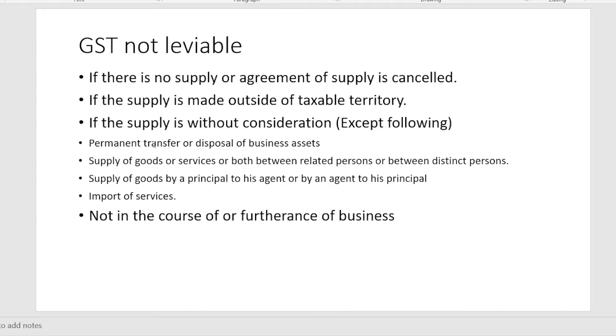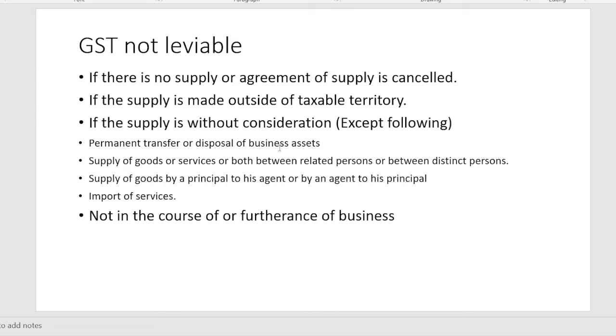But there are exceptions. Even if it is without consideration, GST will be levied in cases such as permanent transfer or disposal of business assets, supply of goods or services or both between related persons or between distinct persons, supply of goods by a principal to his agent or by an agent to his principal, and import of services. So in such cases, even if it is free of cost, GST will be levied. Okay. So what is the meaning of disposal of business assets?